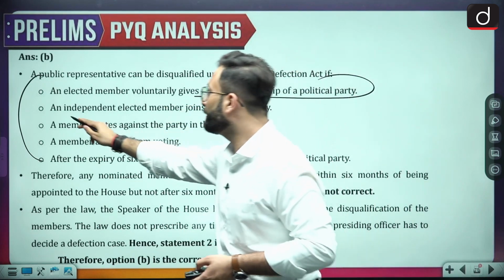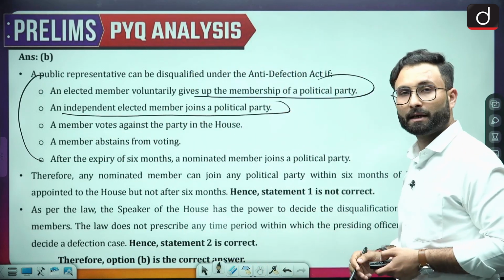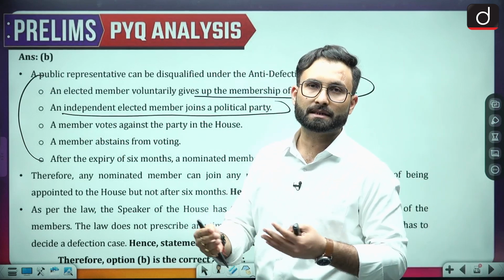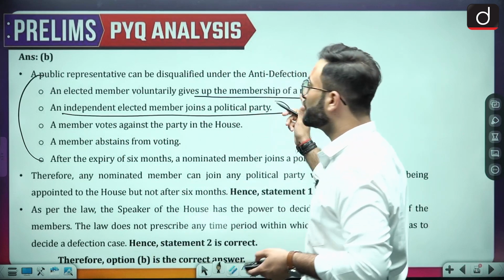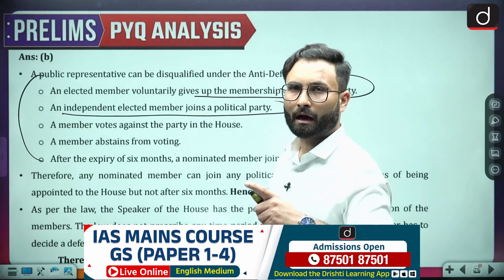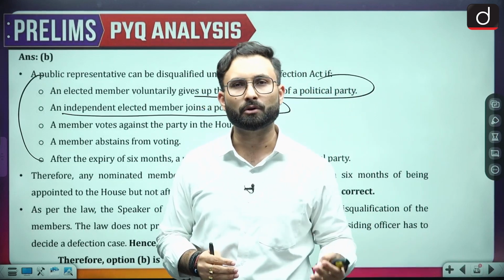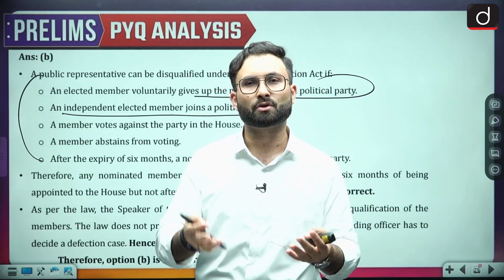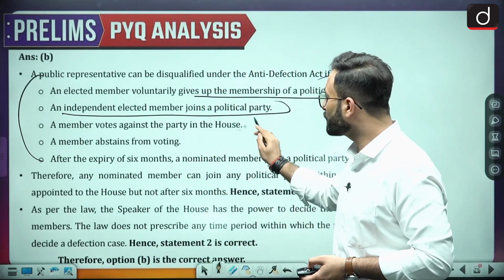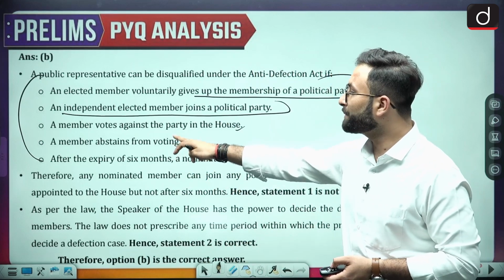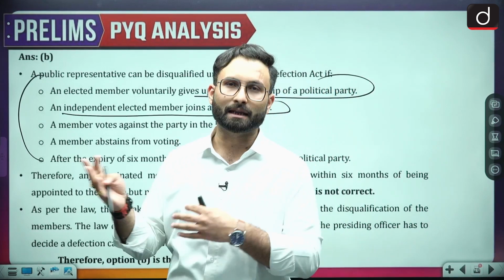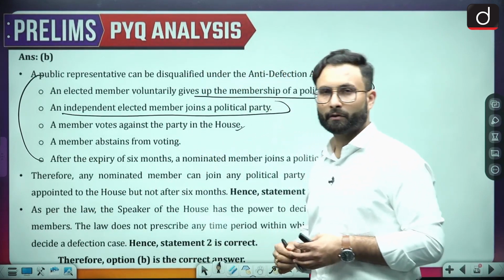Coming to the next one, an independent elected member joins a political party. A person who has contested the elections independently, and now after the election he is joining a political party. In that case also he will be disqualified. A member votes against the party in the house. When we are talking about the voting in the house, that is done on the directions of the whip. And that particular person has voted against the direction of the whip. In that case also he will be disqualified. Then a member abstains from voting. The member of the political party has abstained from the voting without telling the party. In that case also he will be disqualified.